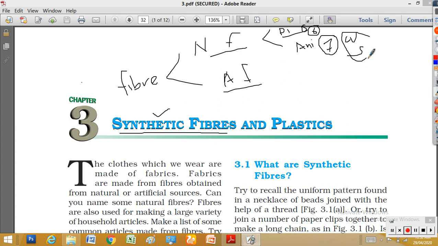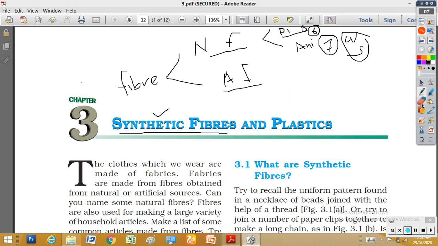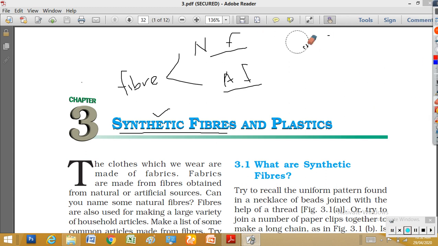These are the fibers we studied in class 6 and class 7.